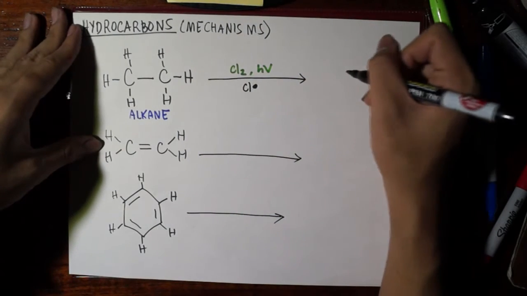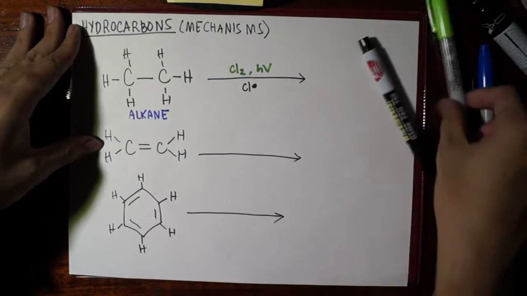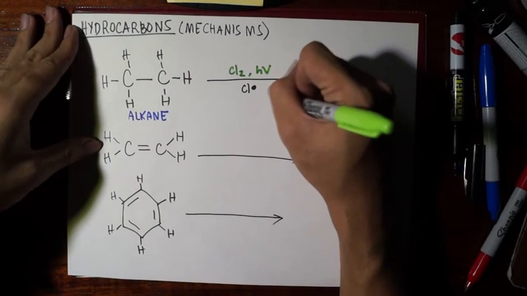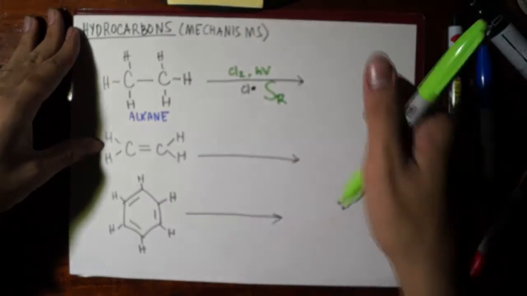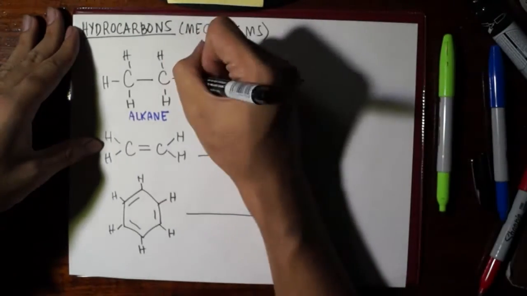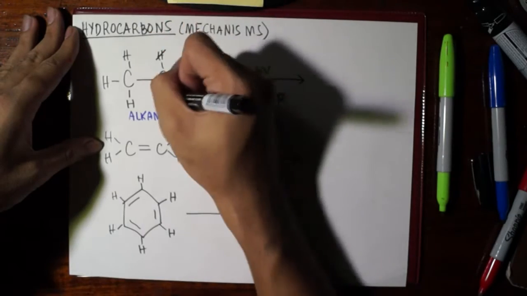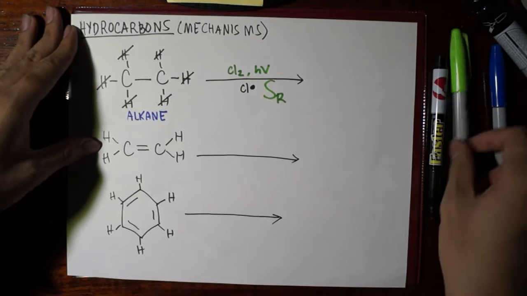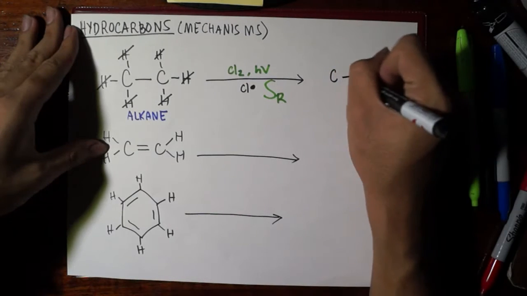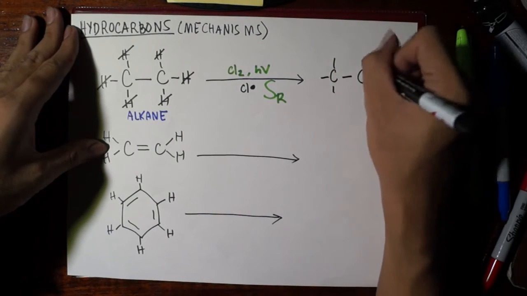And we know that alkanes will now undergo free radical substitution because the chlorines will substitute the hydrogens one by one. So it's as if each one of these hydrogens is being depleted, being substituted by chlorine in order to come up to a final product.